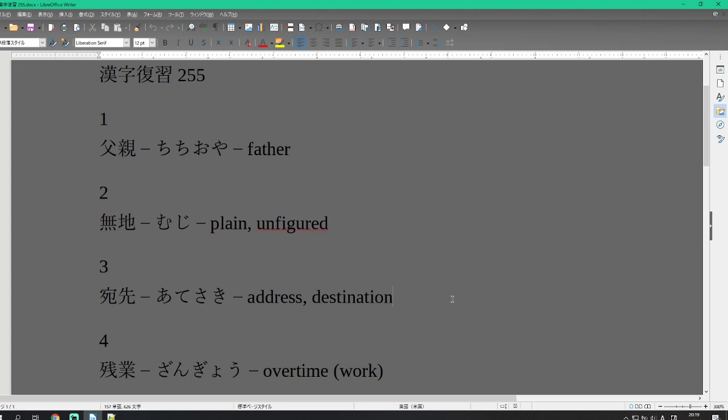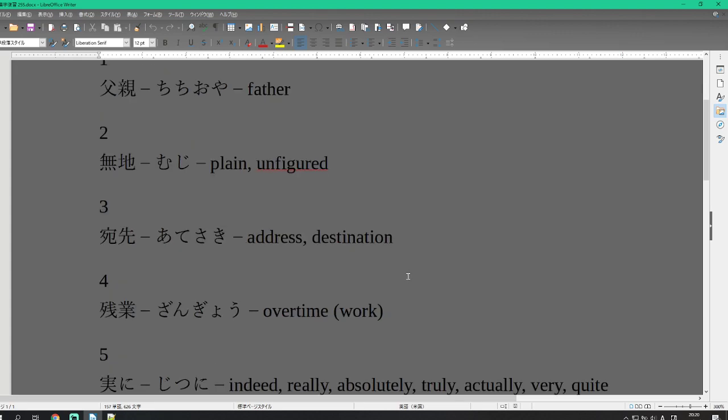Ate saki. Address or destination. Ate saki, an address or destination. Ate saki is an address or destination. Ate saki.